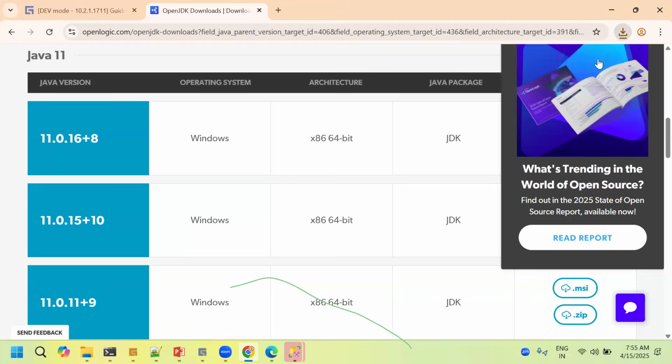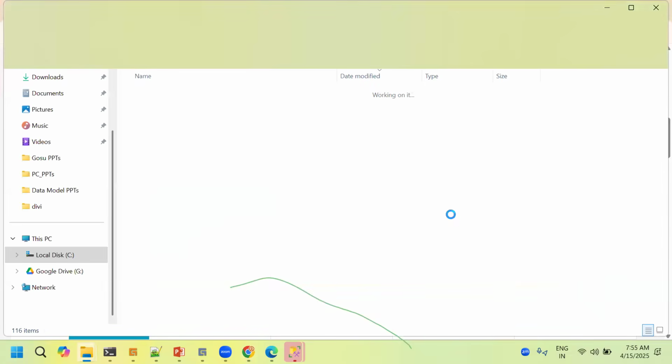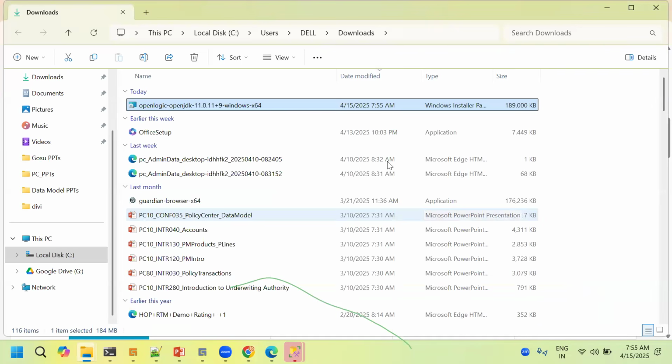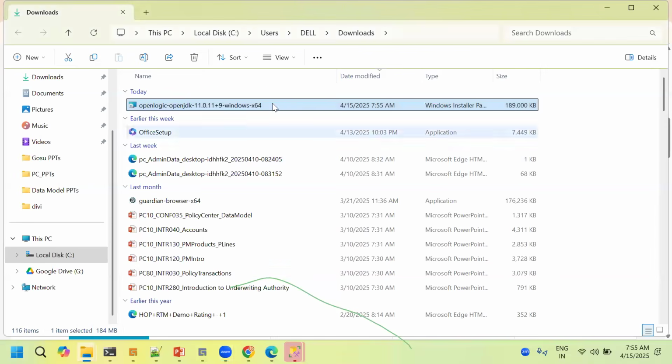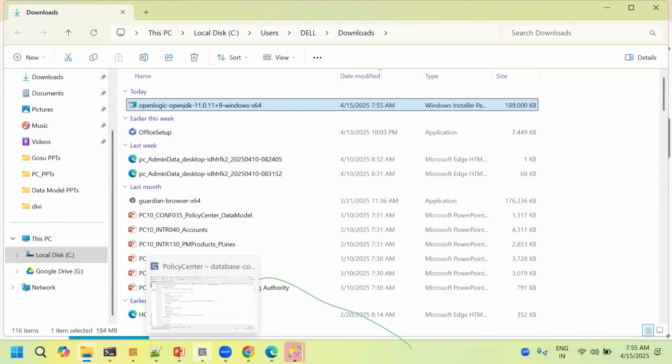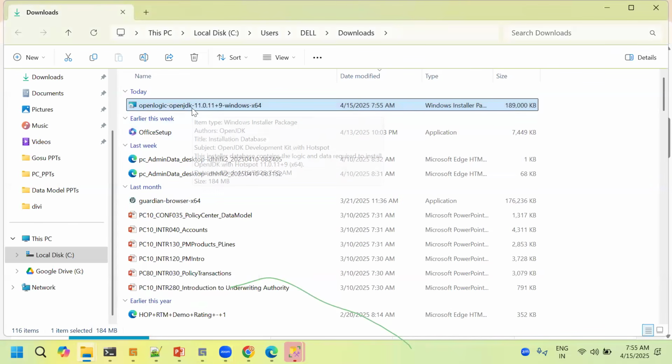These are the steps we need to do so that we don't have to manually set any environment variables or Java home, nothing. We don't want to set those up. Once you get Guidewire Studio, before opening it, this is very important. Otherwise, Studio will not open. It is built on top of the JDK.